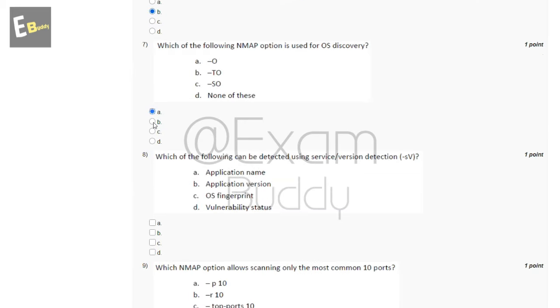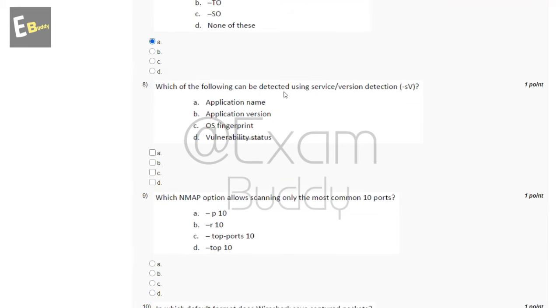Now the eighth question is: which of the following can be detected using service version detection, -sV? The options are: application name, application version, OS fingerprint, vulnerability status. So the answer of our eighth question is A and B.